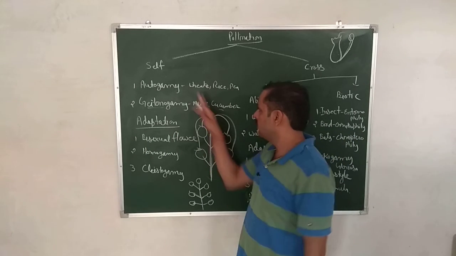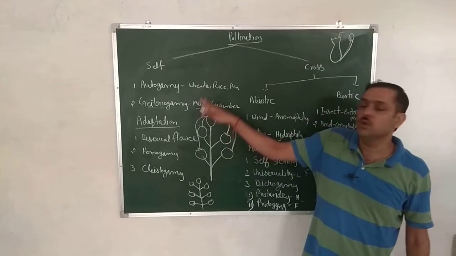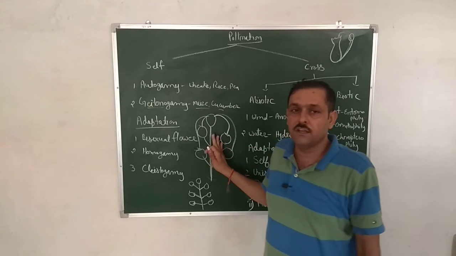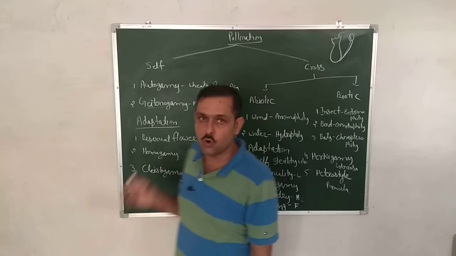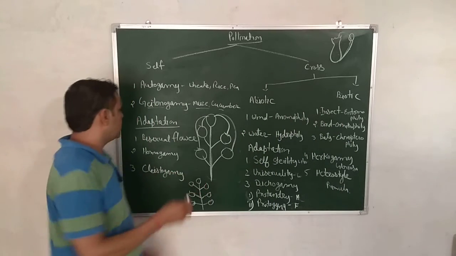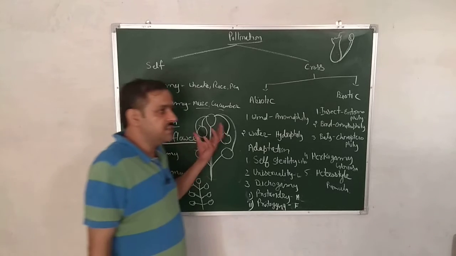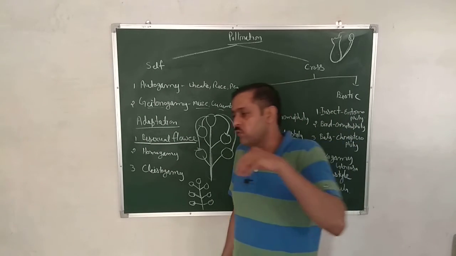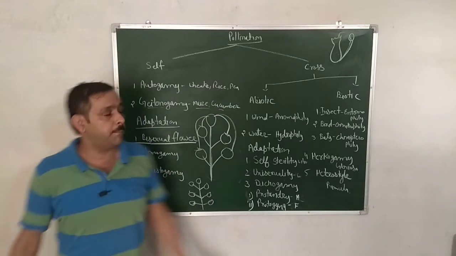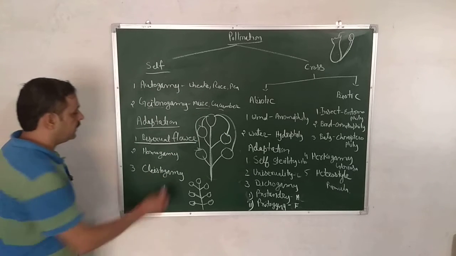First of all, with the help of these two types of self pollination, we know that the first thing necessary for self pollination is a bisexual flower. Means whenever the bisexual flower, or both the reproductive parts, are present in a flower, then it will happen that self pollination will be completed. Second,